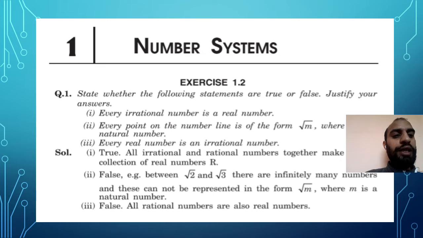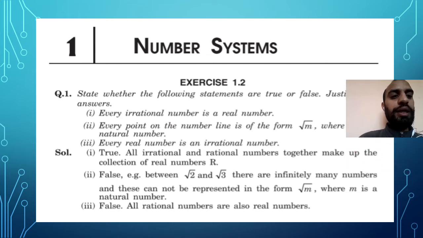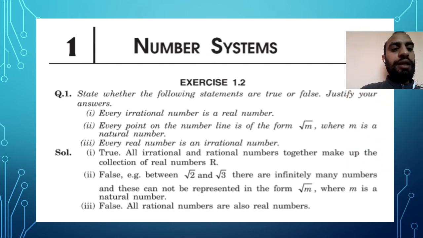I hope it is very clear to you what the irrational numbers are. So let's start exercise 1.2. First is your true false statement. First statement: every irrational number is a real number. The statement is true because a real number is a combination of rational numbers as well as irrational numbers.